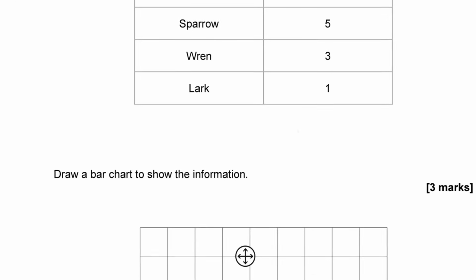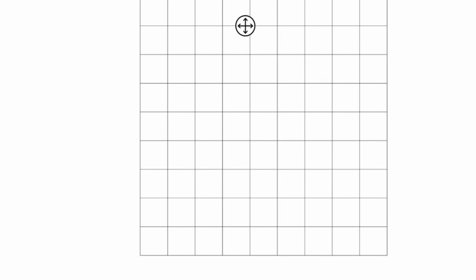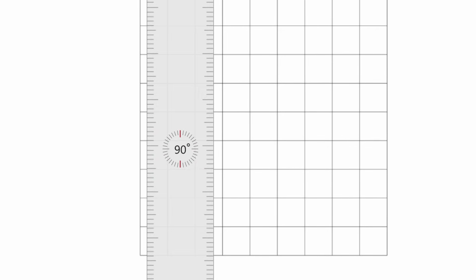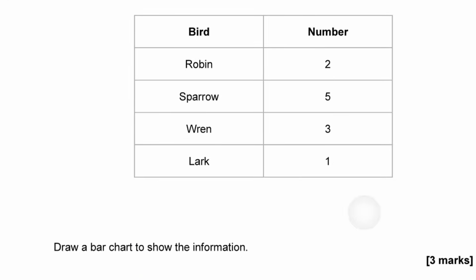Okay, so let's start off by drawing the axes. So I've got my ruler. Let's just draw my axes down the side and along the bottom. Okay, so there's one axis. Oops, and then along the bottom as well. Okay, now let's just check what the largest number is on our scale. It's 5. So the highest number I need to go up to is 5.